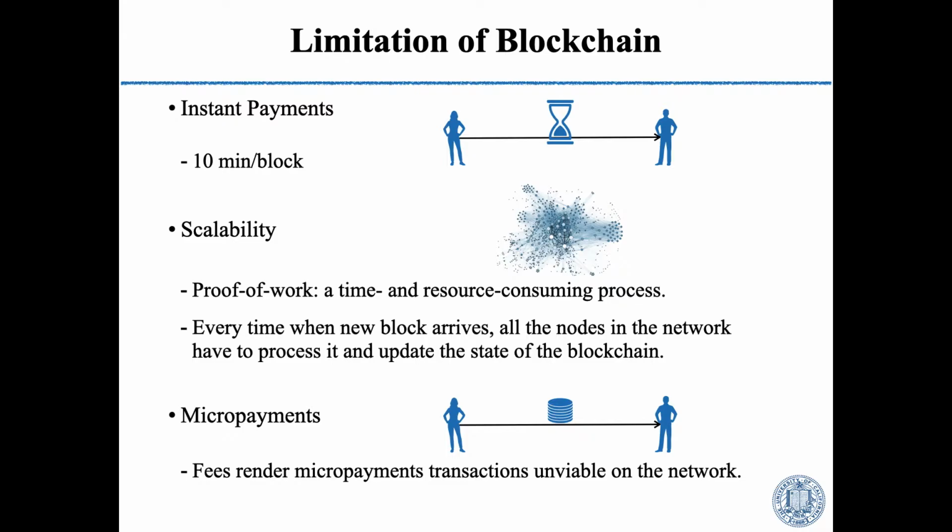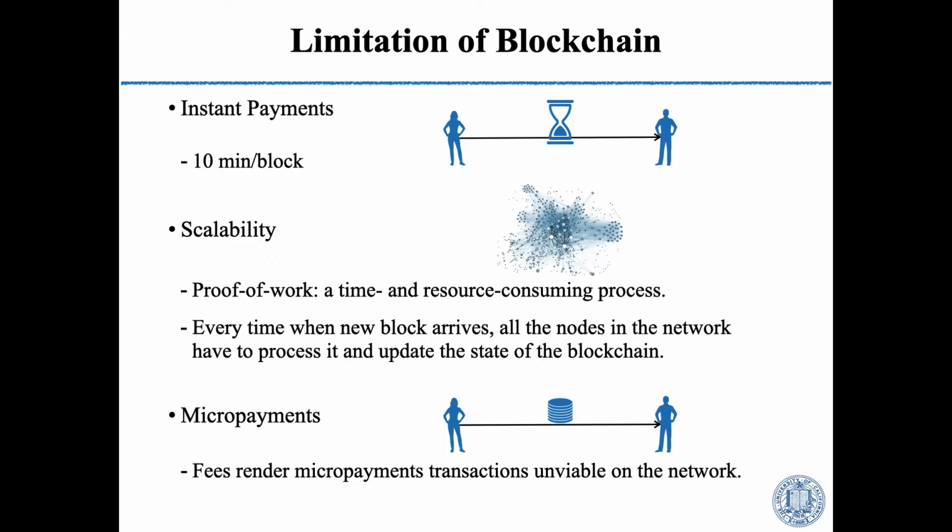Here are some limitations of blockchain. Bitcoin will take around 10 minutes to generate a block, so it's hard for instant payments. And the second problem is scalability. The most popular consensus algorithm, proof of work, is a time and resource consuming process. And every time a new block arrives, all the nodes in the network have to process it and update the state of the blockchain, which leads to the low transaction rate. And the third problem is micropayments. Fees render micropayment transactions unviable on the network.